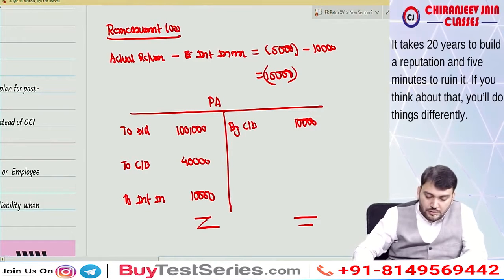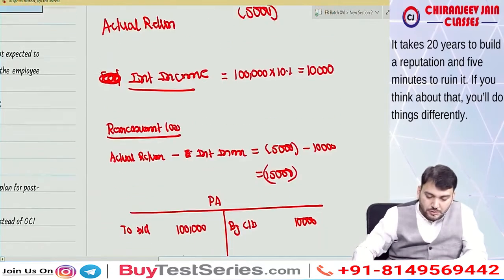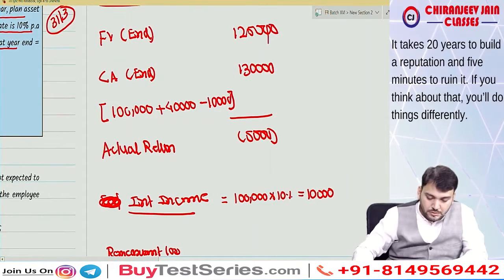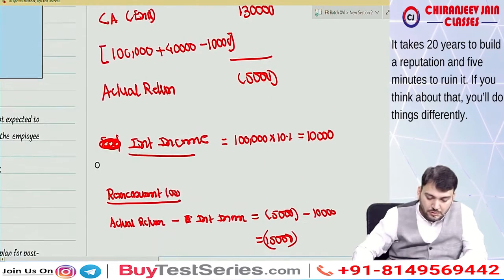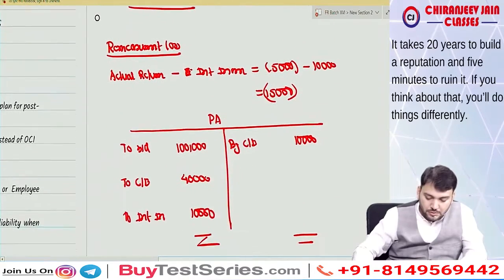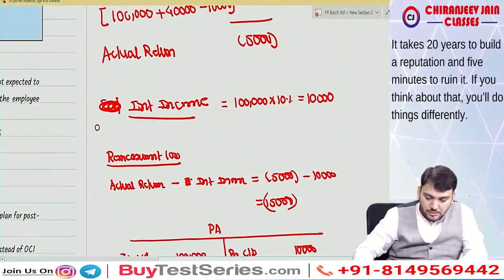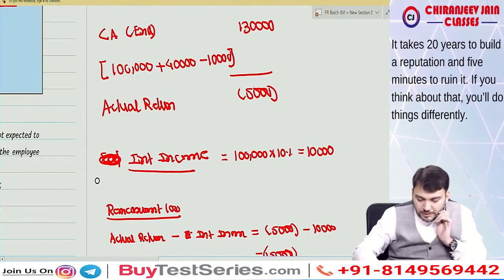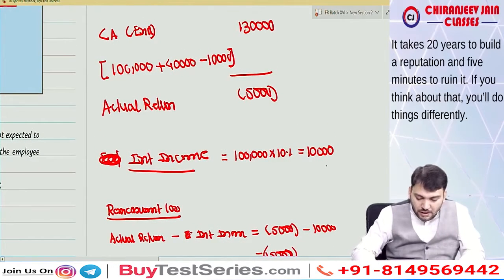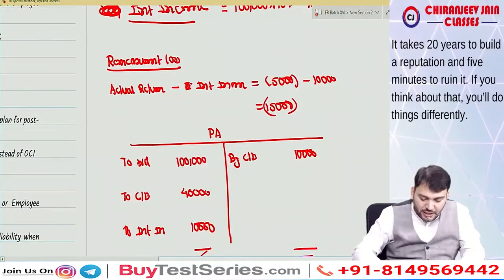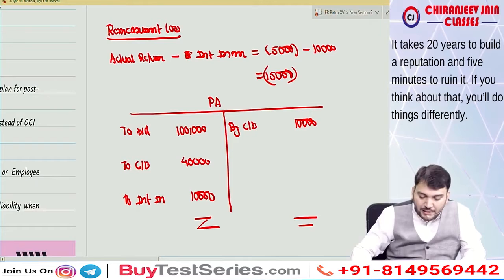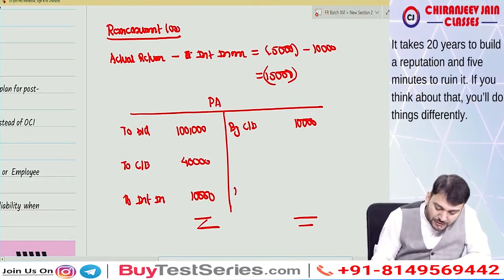Correct now. 1 lakh into 10%, 10,000. Everything is correct? Yes, sir. So this becomes 1 lakh. What is the closing balance?